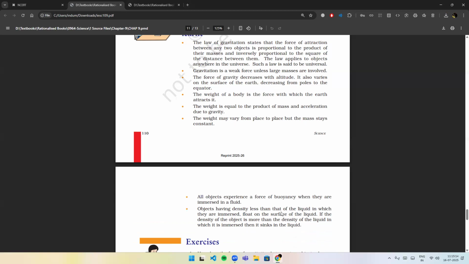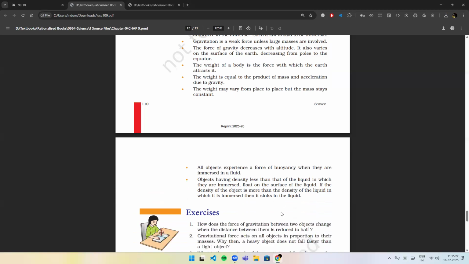The weight of a body is the force with which the Earth attracts it. The weight is equal to the product of mass and acceleration due to gravity. The weight may vary from place to place, but the mass stays constant. All objects experience a force of buoyancy when they are immersed in a fluid. Objects having density less than that of the liquid in which they are immersed float on the surface of the liquid. If the density of the object is more than the density of the liquid in which it is immersed, then it sinks in the